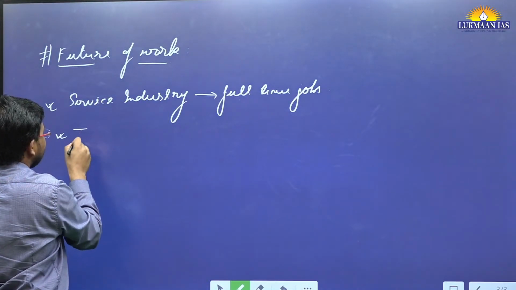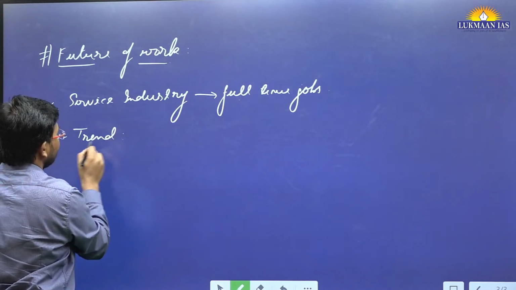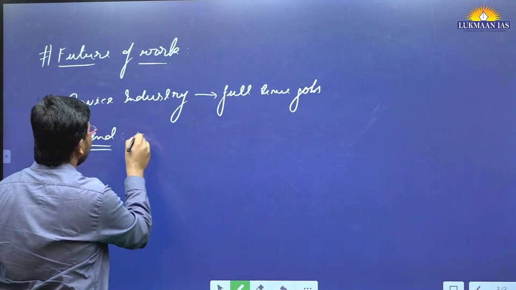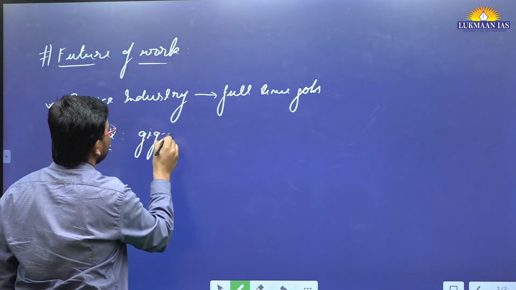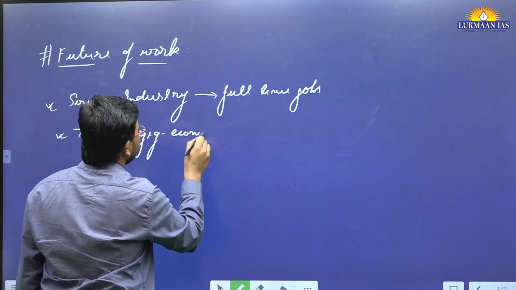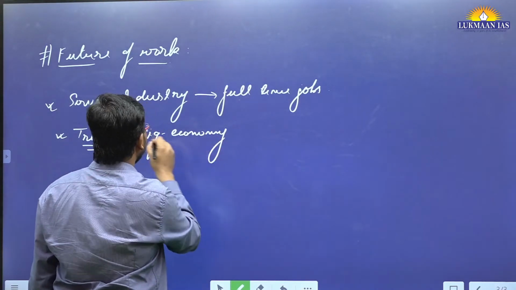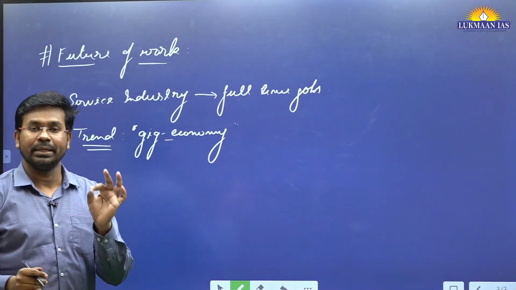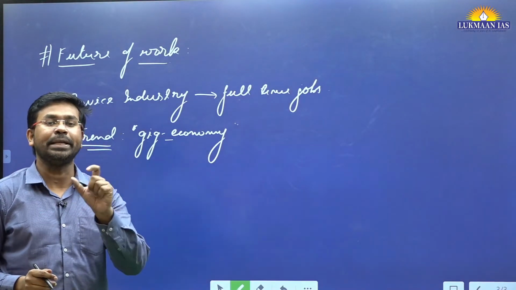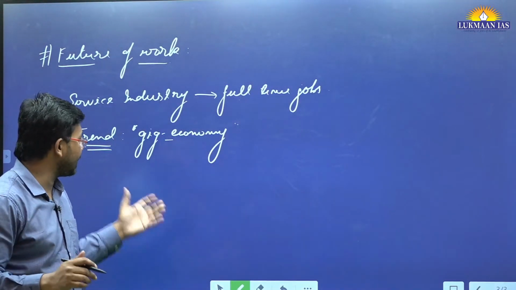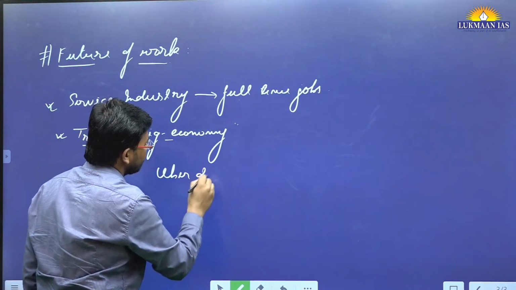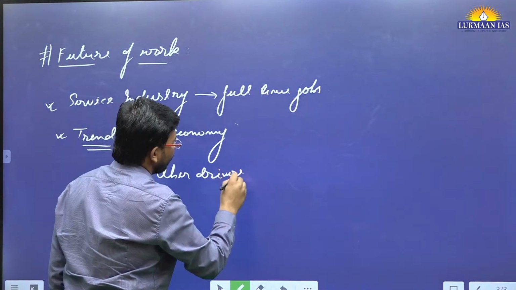But what is the trend now? Now mostly people are getting their jobs in the gig economy. Gig economy means a kind of sector where people are doing work for a temporary, short period. For example, Uber drivers or Ola drivers.